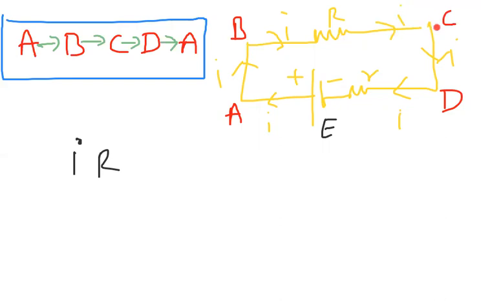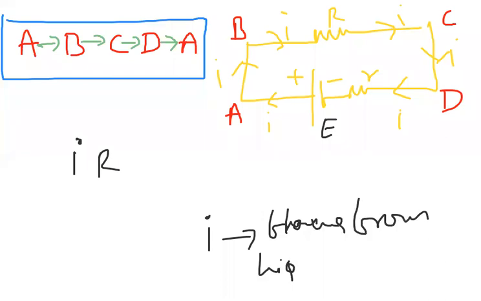As I am traveling from B to C, first let me check the current direction. The current direction is also from B to C. So observe carefully. We know that current always flows from high potential to low potential.